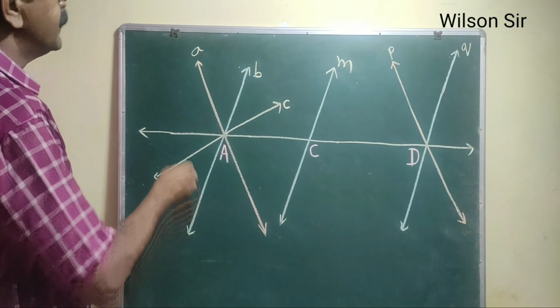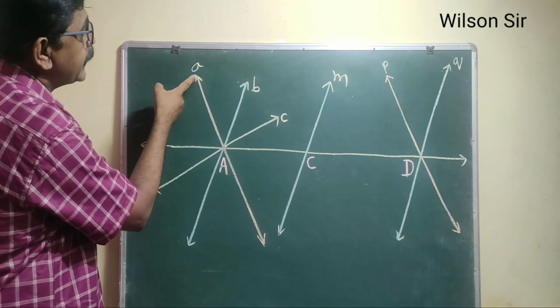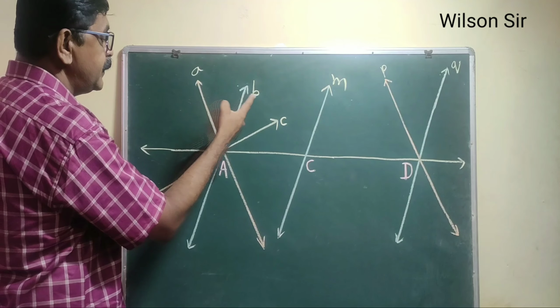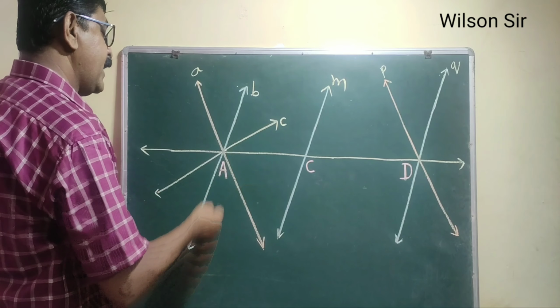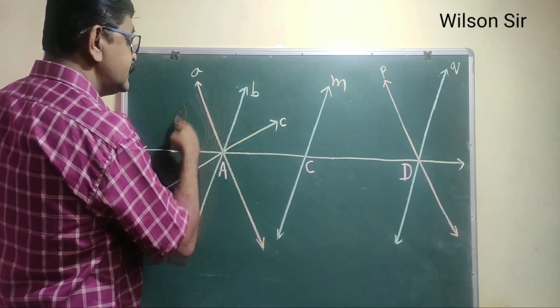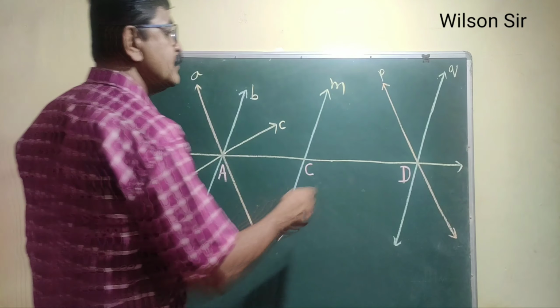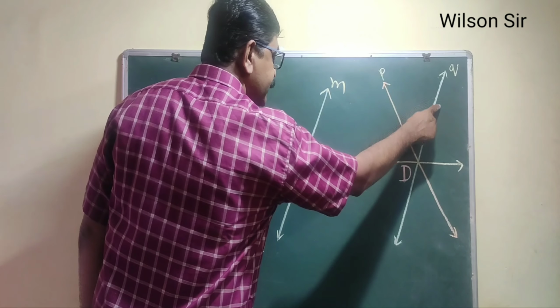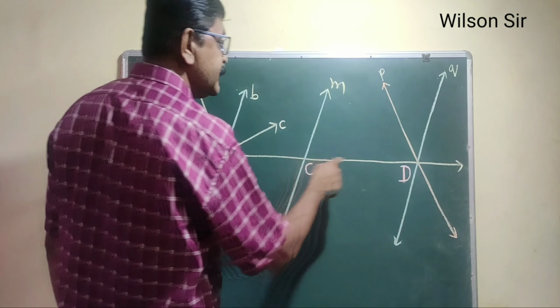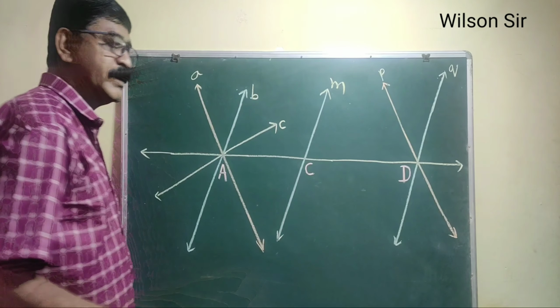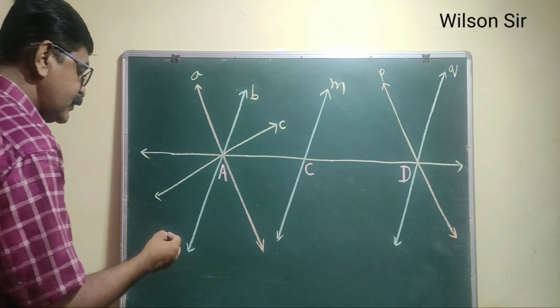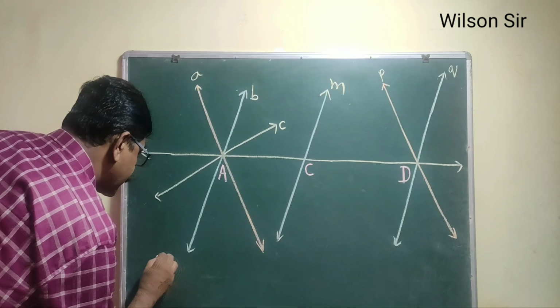Now here, see, line B, line C, and line AC are all concurrent lines. Here also, line P, line Q, and line AC are concurrent lines. So second we will write about concurrent lines.